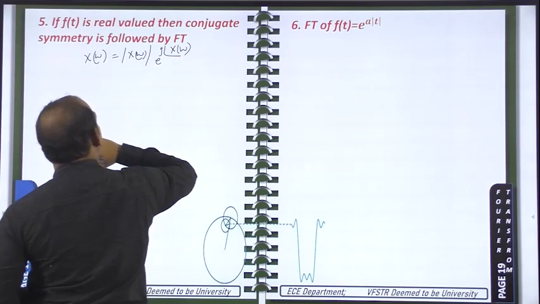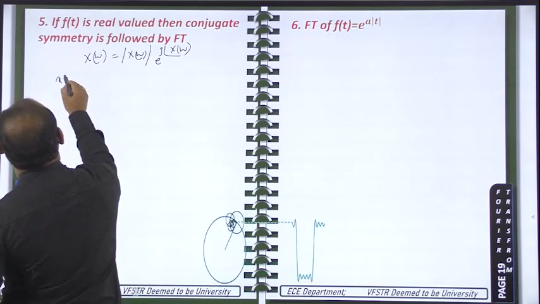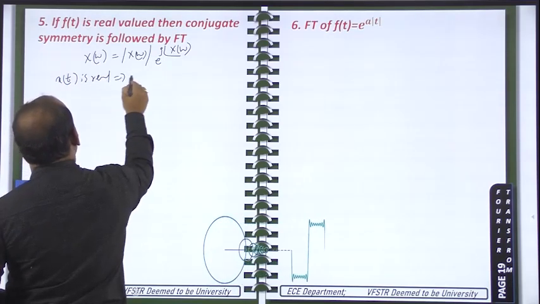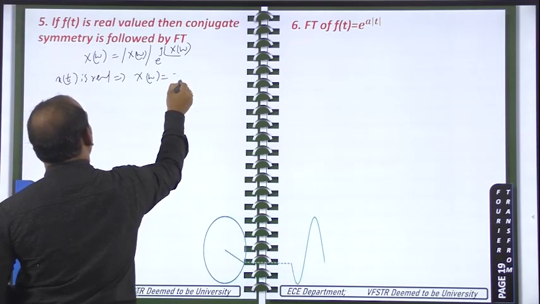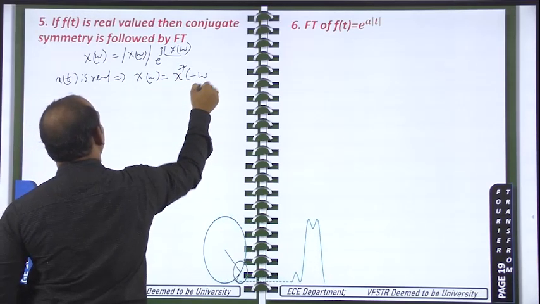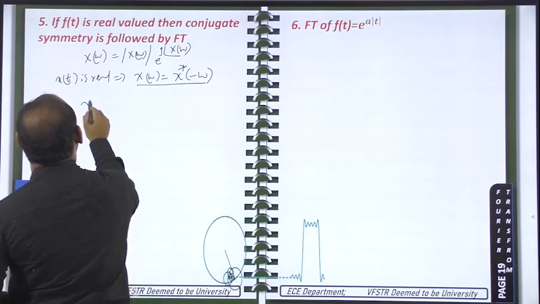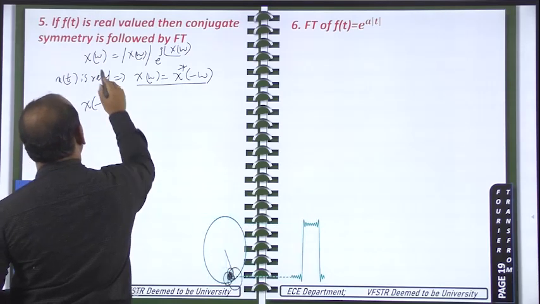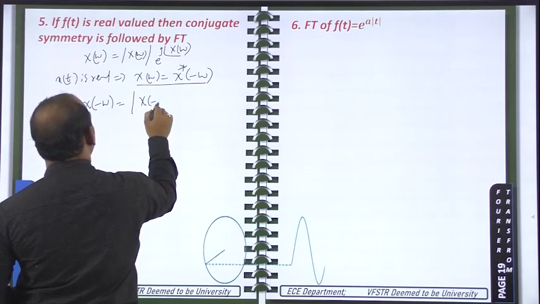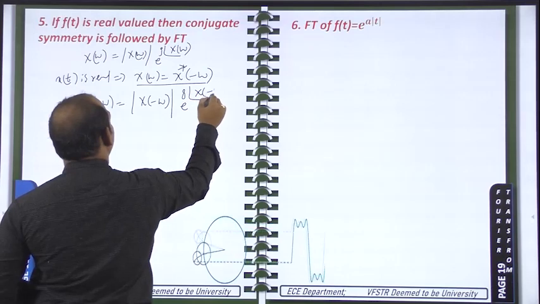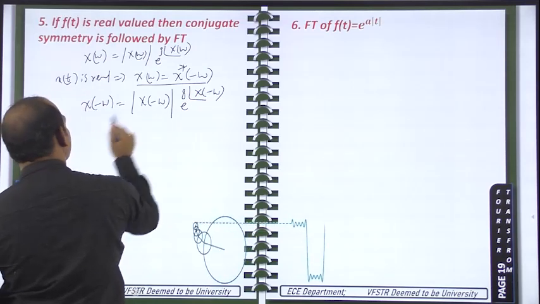Then because the signal is real, x of t is real, so X of omega is equal to x star of minus omega. This one we have already taken. Now from this I am writing X of minus omega. X of minus omega is equal to the magnitude of X of minus omega times e power j phase of X of minus omega. Now you apply the conjugate for this one.